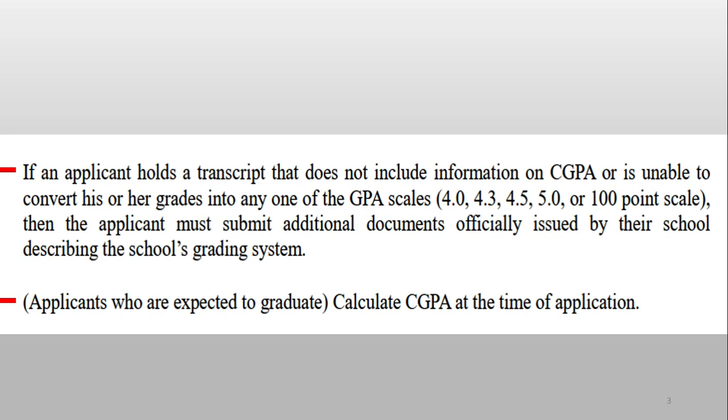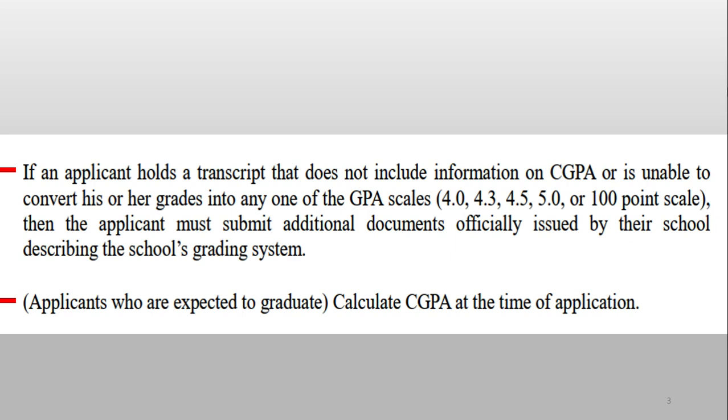like those students who are waiting for the results and already had the exam but their results are pending, they can calculate CGPA or percentage at the time of application. For example, if you have 11th class exams and results, then those grades are applied, and you will calculate your percentage according to your 11th grade.